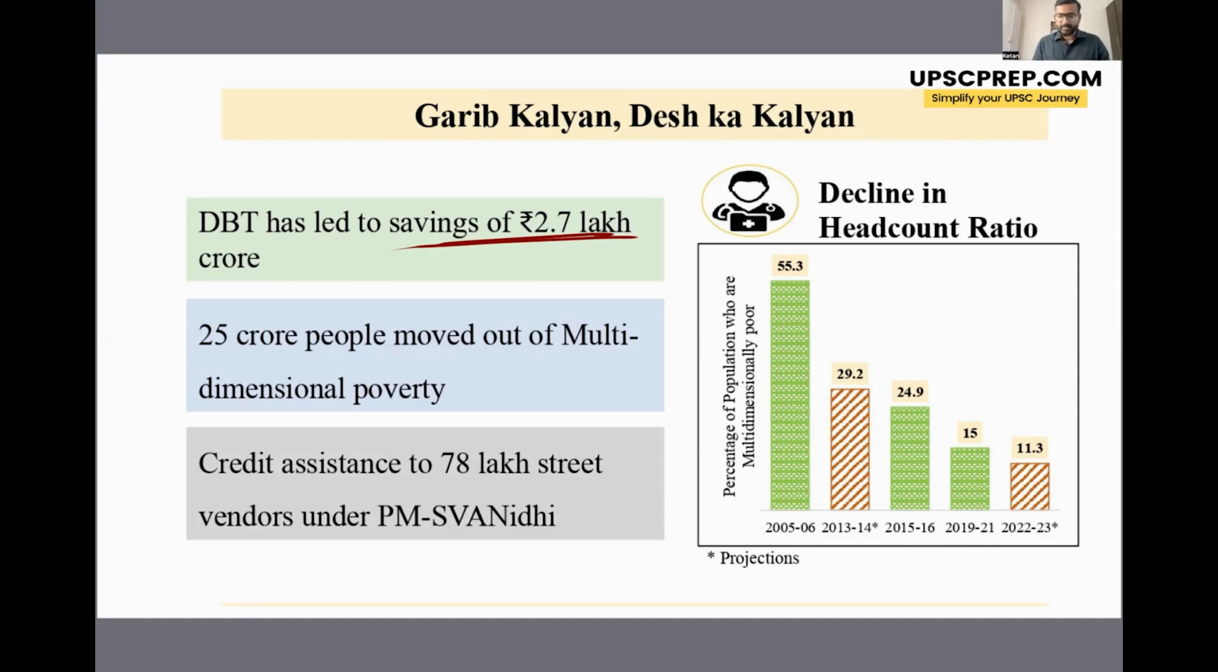Now, second, another important data has come out that around 25 crore people have moved out of multidimensional poverty. So the multidimensional poverty index measures the levels of poverty in India. And as per the report, a huge chunk of the Indian population has come out of poverty. So that is a big positive point for the government. Next is PM Swanidhi. PM Swanidhi is a loan disbursal program of the government where they give collateral-free loans to the street vendors, right? So here also a lot of work has been done.